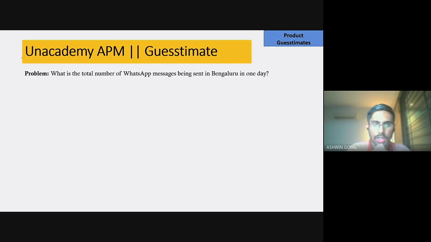This was asked in an Unacademy APM interview process in IIT Madras, I believe. And this was the question that was asked: total number of WhatsApp messages being sent in Bangalore in one day. So before taking up this question, I'll take up a different question, which is slightly easier to solve.